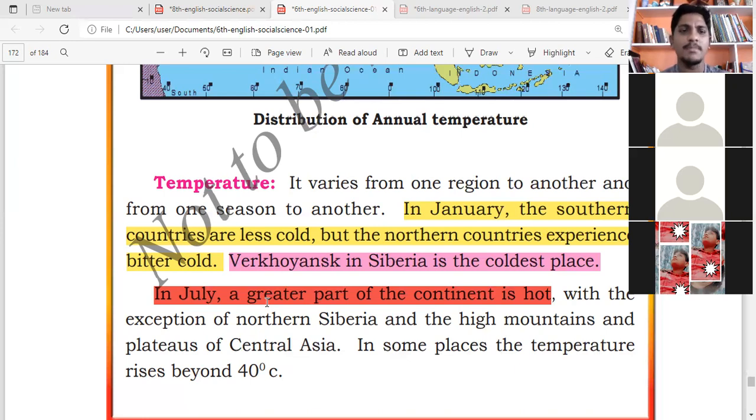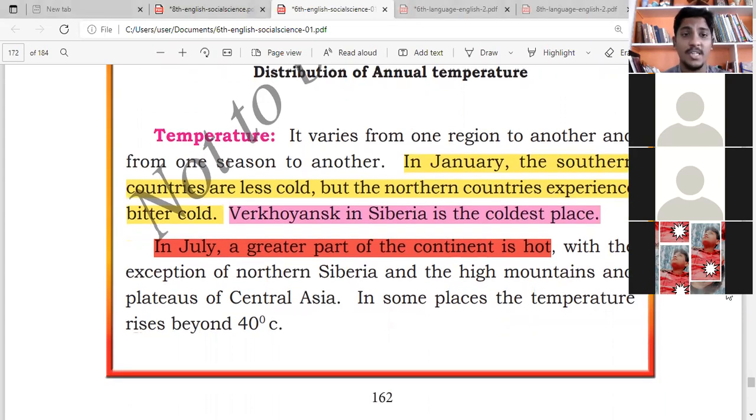But in January, most of the countries in the north will be cold. In that, Russia, Siberia will be very cold. But in the month of July, almost all the countries are hot. Almost all the continent is hot. You understand this? Yes, sir. So which month will all the continents be hot? July. Very good.